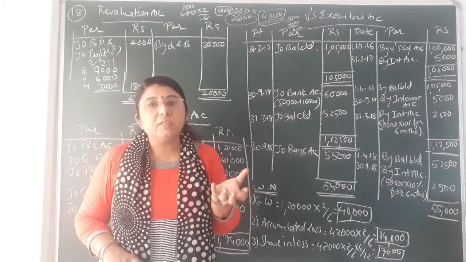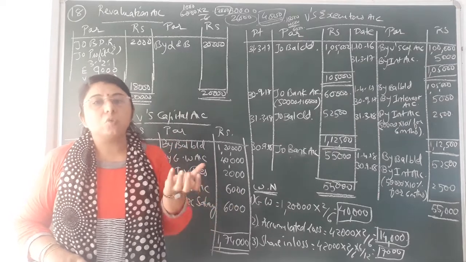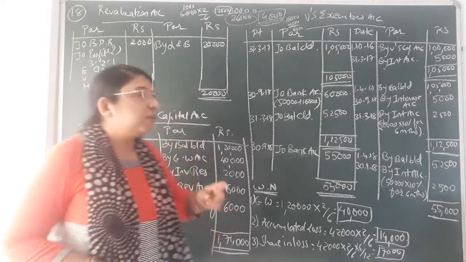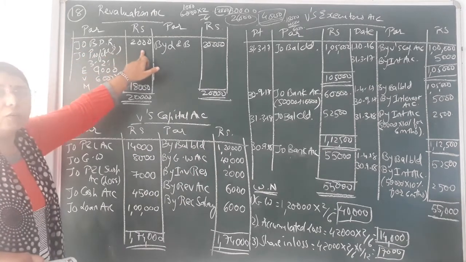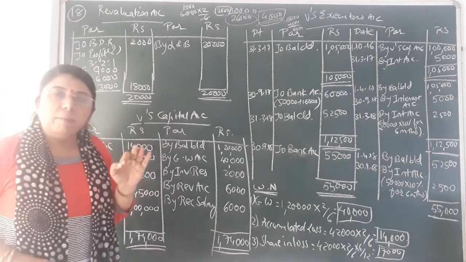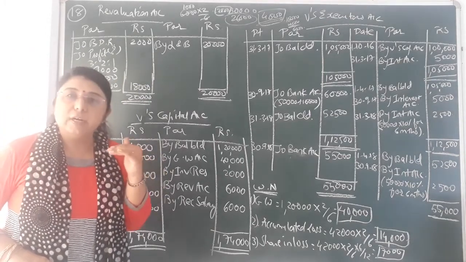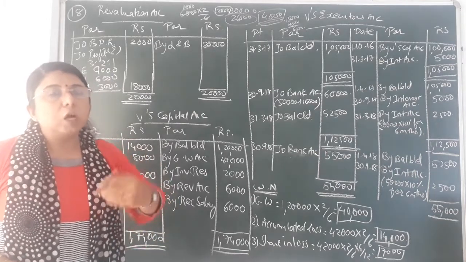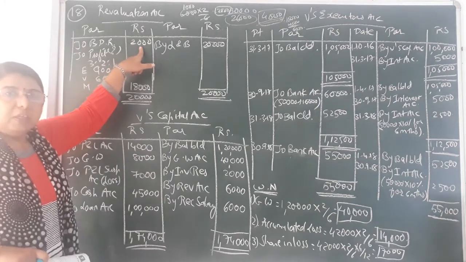Due to increase in reserve, liabilities increased, and due to increase in liability, loss will occur to the firm. So you can see on the debit side of revaluation account, the first entry that I have written is bad debt reserve, that is rupees 2,000. How did that 2,000 come? 8,000 was the bad debt reserve that is to be created. Out of that, 6,000 bad debt reserve is already created. So the remaining 2,000 additional bad debt reserve we have to provide,